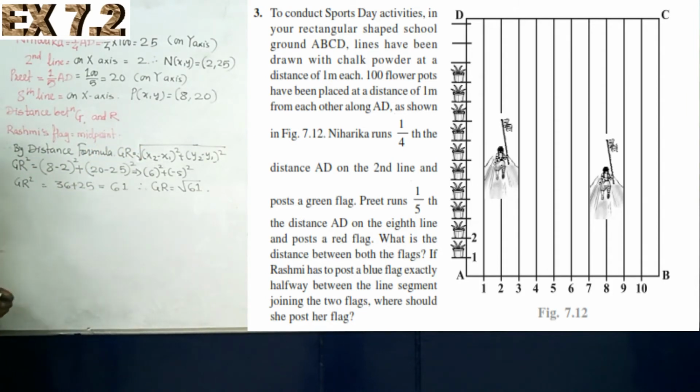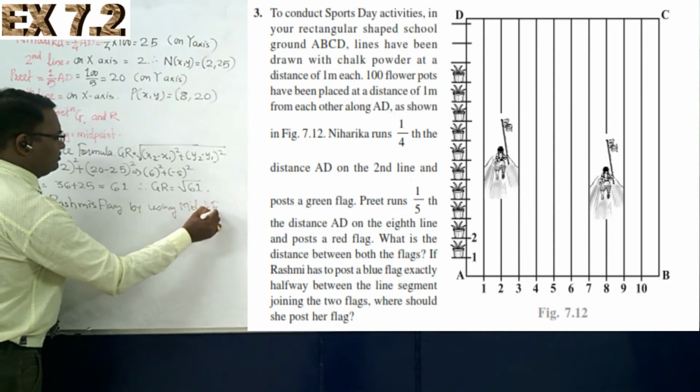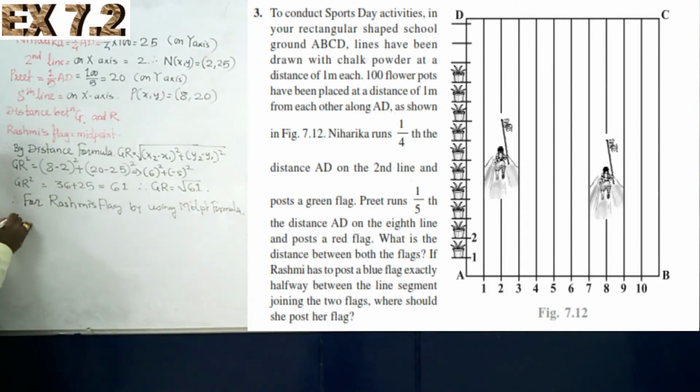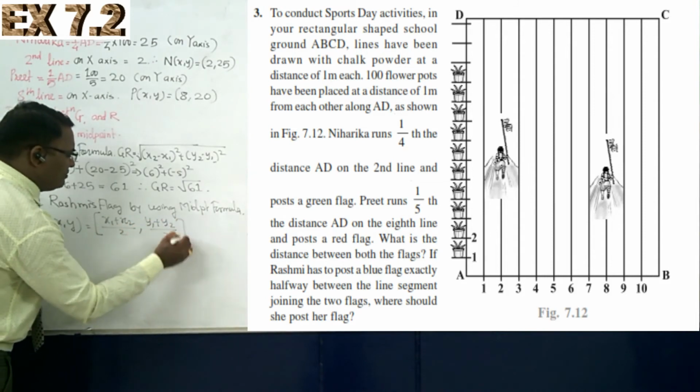And then Rashmi comes there with the blue flag, where she has to keep her flag exactly at the midpoint of these two. Therefore, for Rashmi's flag, by using the midpoint formula, we can say the blue flag x comma y can be given as (x1 plus x2) divided by 2, (y1 plus y2) divided by 2.